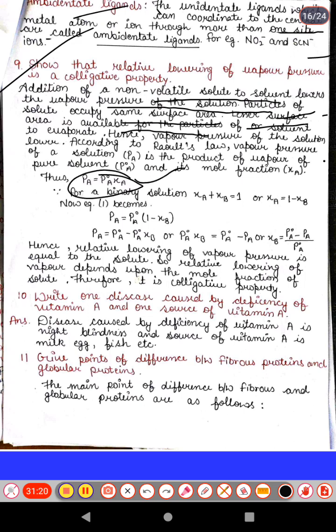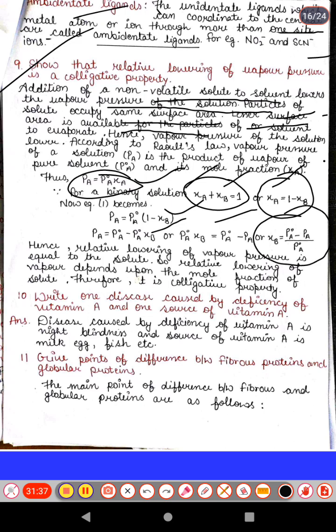For a binary solution, XA plus XB becomes equal to 1, and XA can be calculated as 1 minus XB. Put the value here, and PA equals PA naught minus PA naught XB, and it can be written in this form, and XB can be calculated as PA naught minus PA over PA naught. Hence the relative lowering of vapor pressure depends upon the mole fraction of the solute. This is the relative lowering in vapor pressure: the first term above is the lowering in vapor pressure, and dividing by PA naught, this becomes equal to the mole fraction XB.